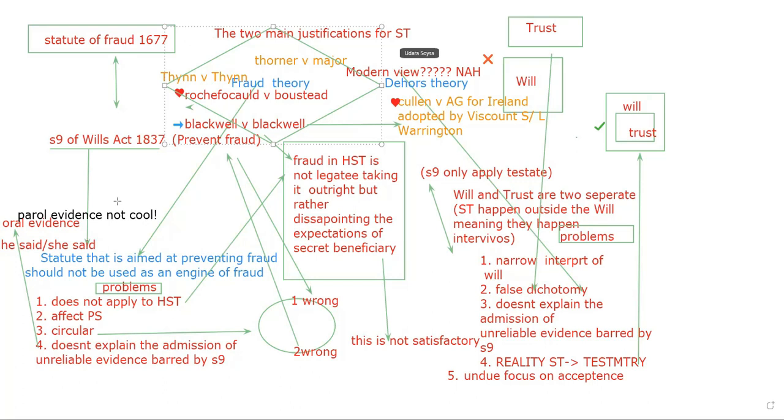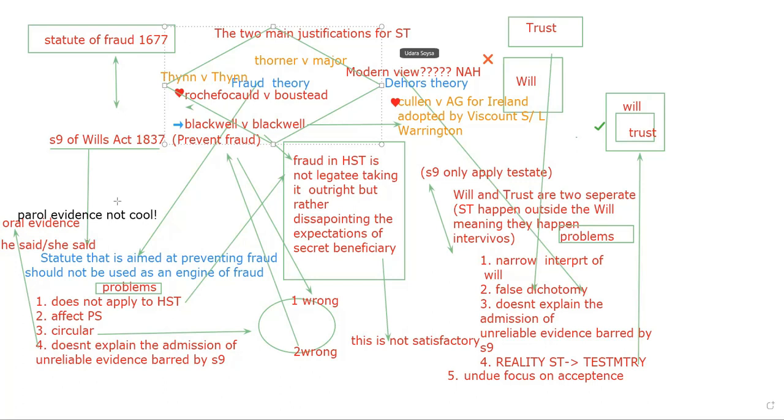So basically what Sajani is effectively doing is using a statute that is aimed to prevent fraud to commit fraud. That means a statute that is aimed to prevent fraud is now being used by Sajani to commit fraud. But what fraud theory does is, you know what? We are allowing secret trust. You know why? Because section 9 of the Wills Act is there to prevent fraud. Section 9 should not be used to become an engine of fraud. Because of that, we are allowing secret trust.